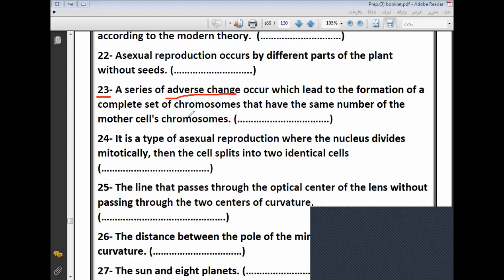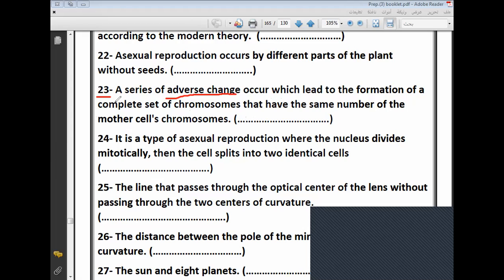Mitosis? No. Which phase is called the adverse phase? And we ask you to give a reason. Give reason as to why this phase is called the adverse phase to prophase.